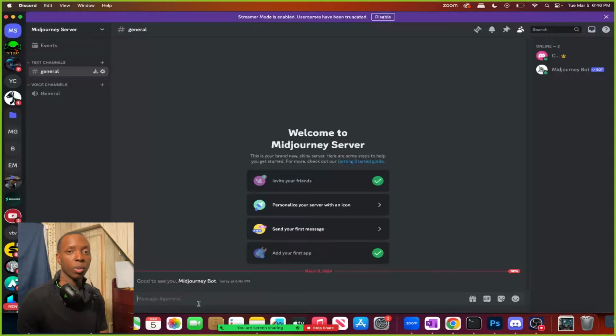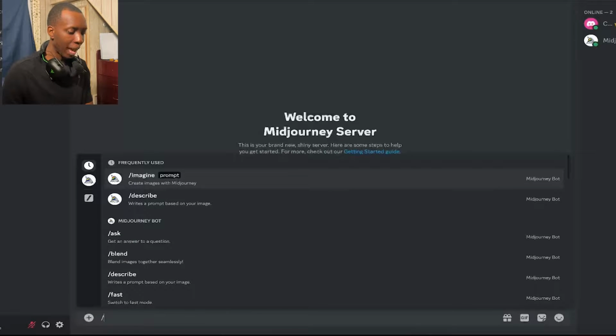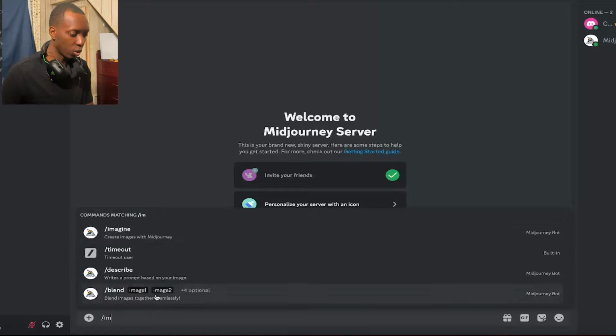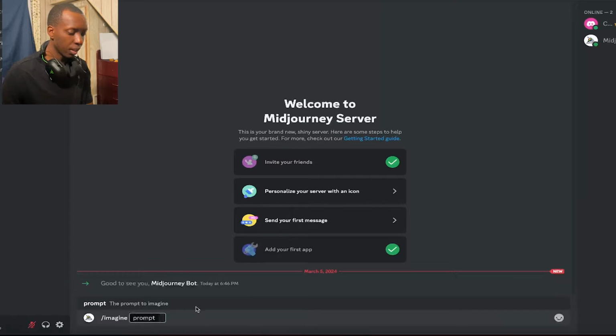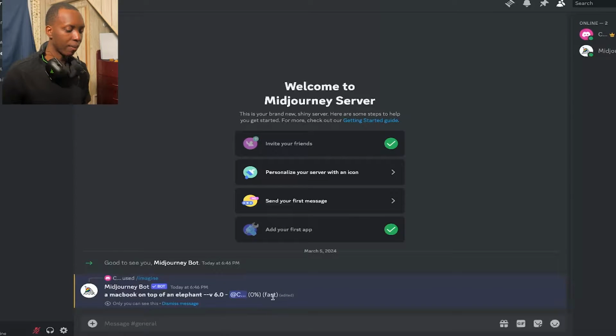And the first thing we're going to do, you're going to learn /imagine. Now you can type out imagine as you want, or you can click this /imagine, and then now you can create any picture that you want. Let's say a MacBook on top of an elephant. Now right here, you're looking at fast. Fast is the default option for when Midjourney is making your images.